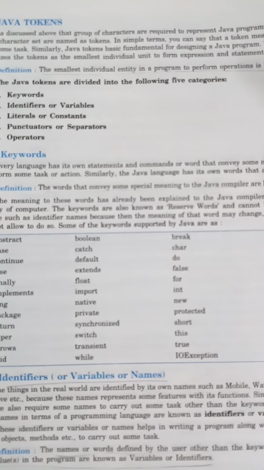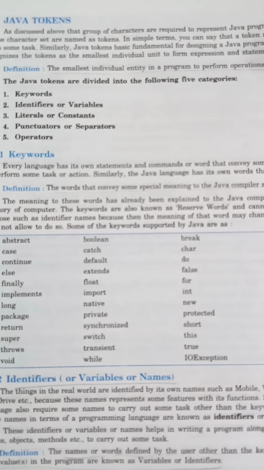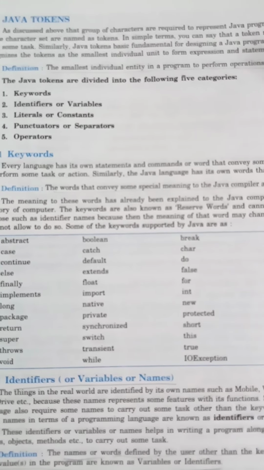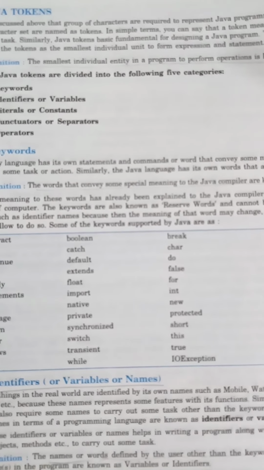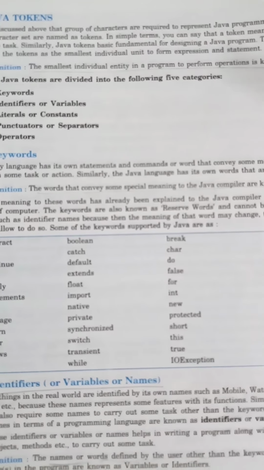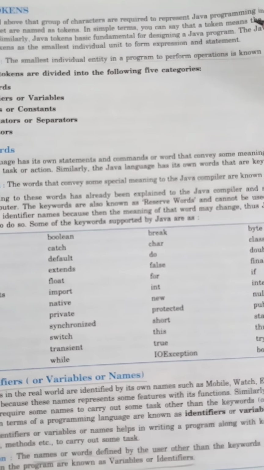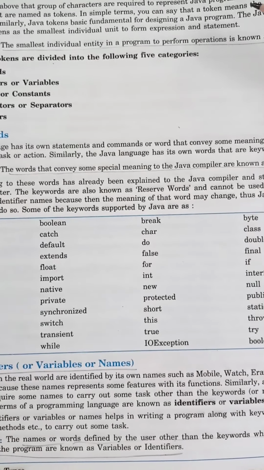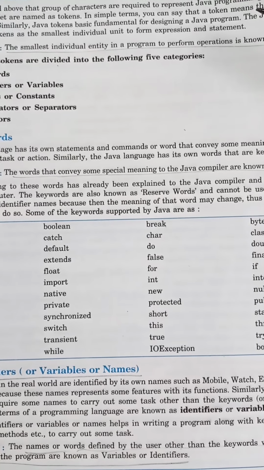Now Java tokens. If you are writing a Java program, the smallest individual entity in a program is known as a Java token. If you have written a Java program, there must be a few statements.